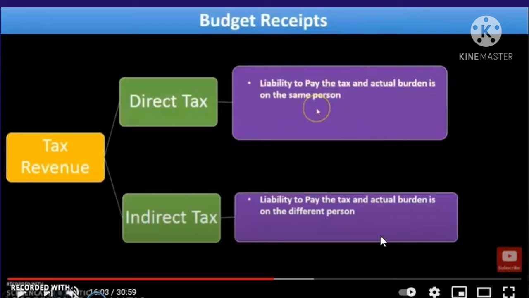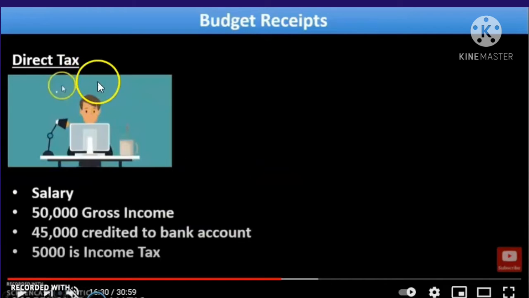We pay it to the shopkeeper and the shopkeeper pays it to the government. So the liability to pay the tax and the actual burden are on different persons. The shopkeeper pays the tax to the government. That's known as indirect tax.